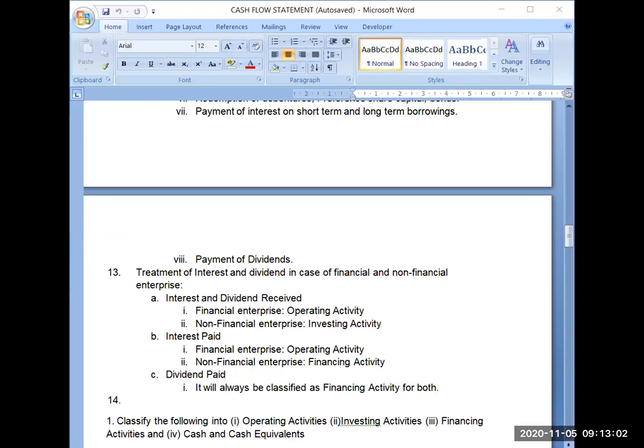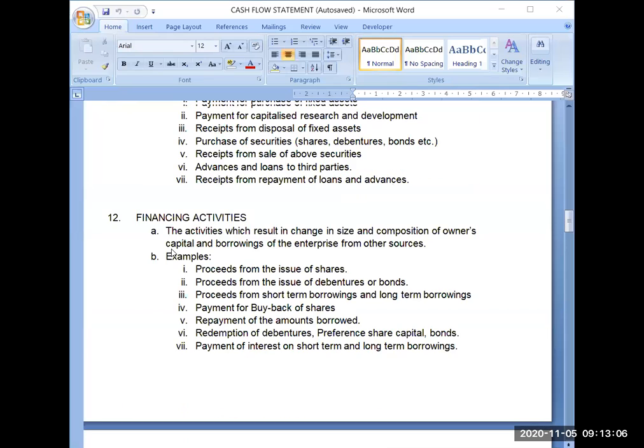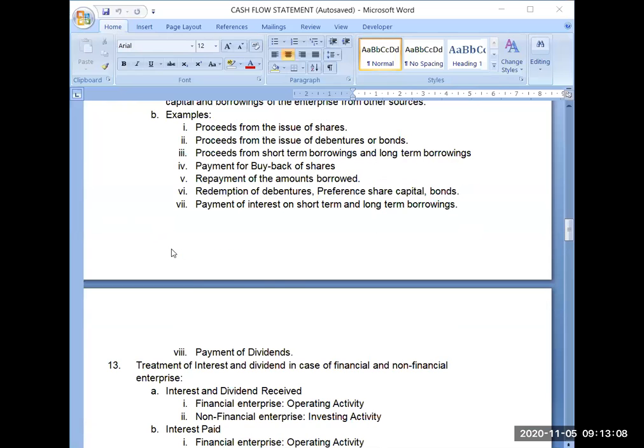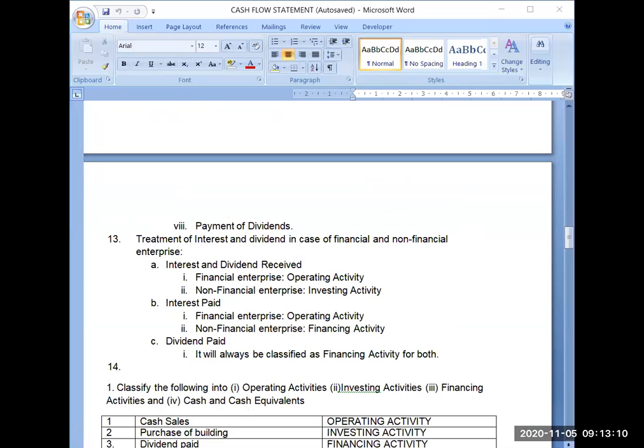But for financial organizations, for the firms which are of financial nature, like banks and financial institutions, if they are paying interest, it is their operating activity. It is their operating activity because their main revenue is interest and their main expense is also interest, because they have to pay interest on fixed deposits, on recurring deposits, on saving accounts.